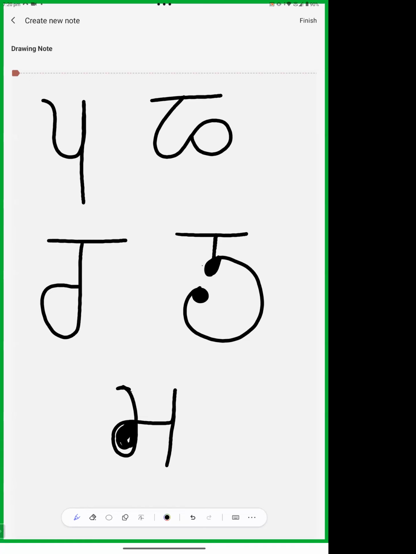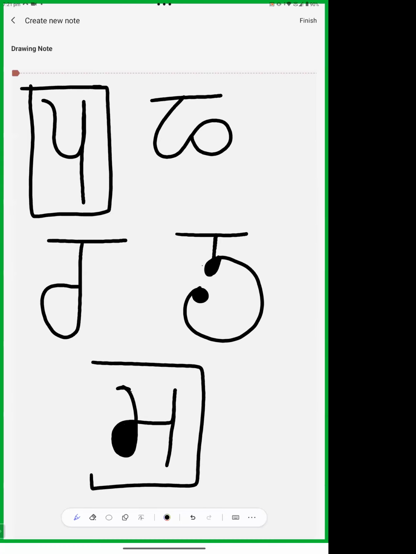Now we have to identify which letter doesn't have the upper line. Which one? Pa and ma. Okay, there are two letters. So what we are going to do? We are making a box around these letters. These two letters don't have an upper line, pa and ma. In the last line, the line of ta, tha, dha, na, there was not such a letter. Each letter had an upper line. So now we can say the matter is settled here.